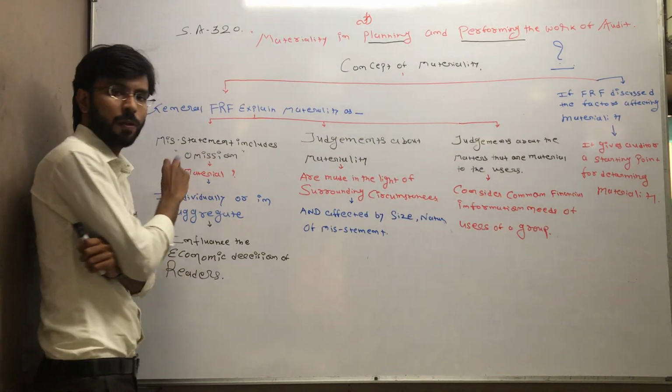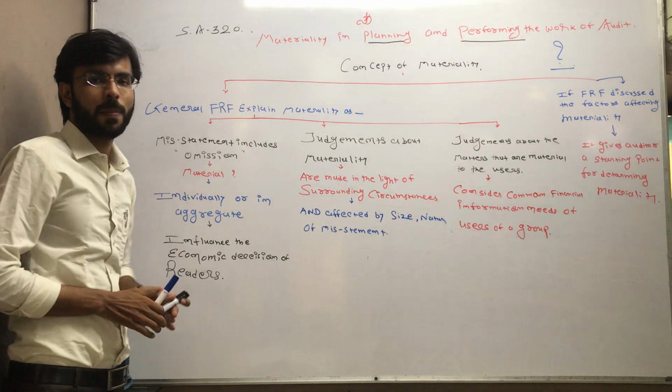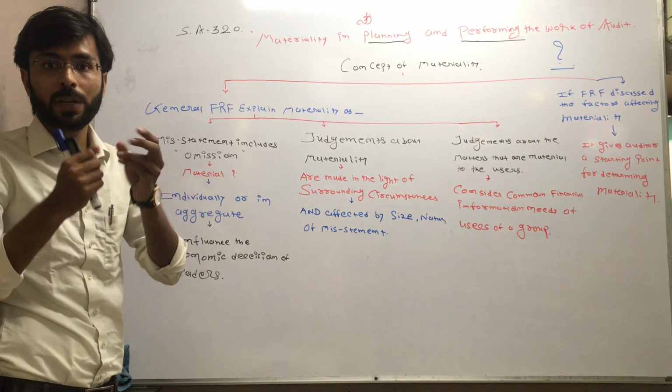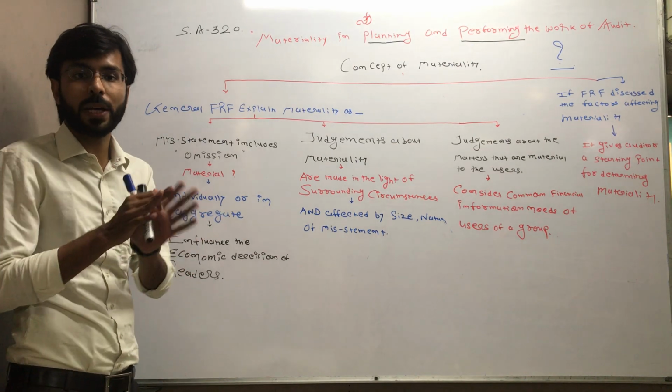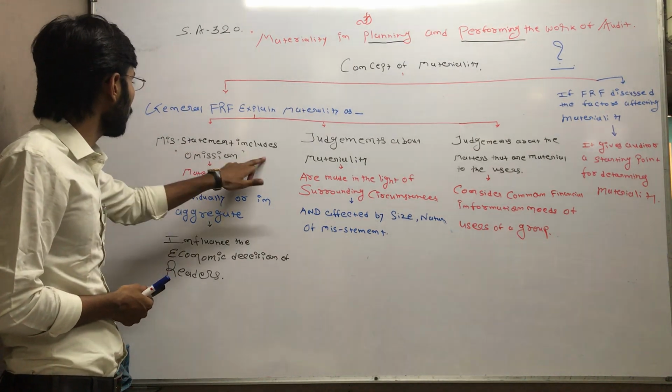First one, students. Misstatements include omission. Omission means error, or we can say forget. We forget to record that transaction. That is what omission is. You forget to record something that has to be recorded. That is what omission is. So misstatement includes omission.